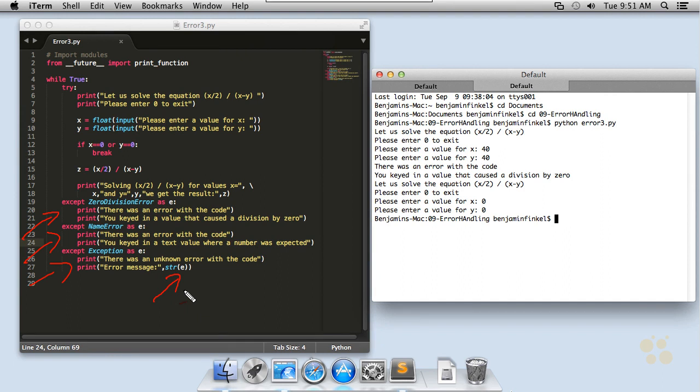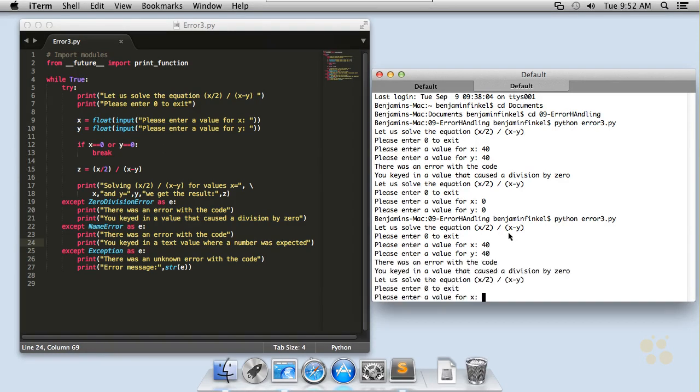The first time an error comes up in my code, it's going to check it against these buckets in order. Is it a ZeroDivisionError? Is it a NameError? If it's neither, then it's going to land here in this except Exception as e bucket. So we've got a way to gracefully handle any type of error that we can imagine coming up inside of our code, and we can see it in action right here. First, I'll start with my ZeroDivisionError. There we go. You keyed in a value that caused a division by 0. We didn't see any of those other messages print out because they were skipped right over.